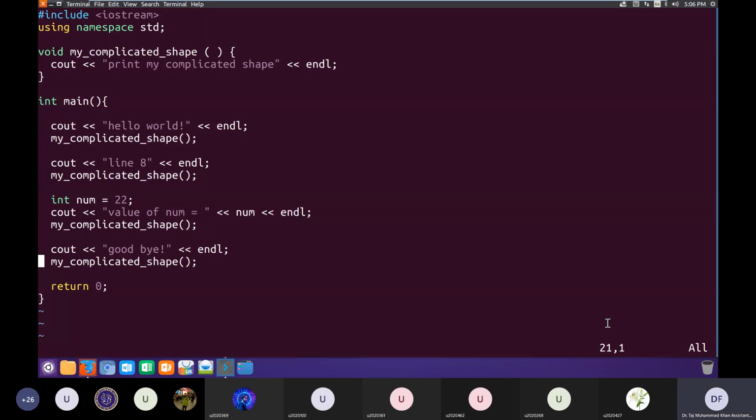Okay, so if the value of n is 500, the old solution would have resulted in 500,000 lines of code, which is much more than 1000 plus 500, 1500 lines of code, which is the current solution. Okay, is it clear? So functions avoid repeating the code, copy pasting the code multiple times, and it basically reduces the size of our code.